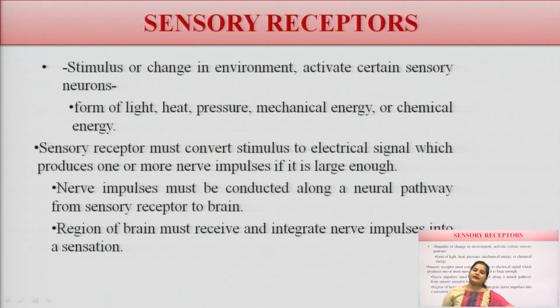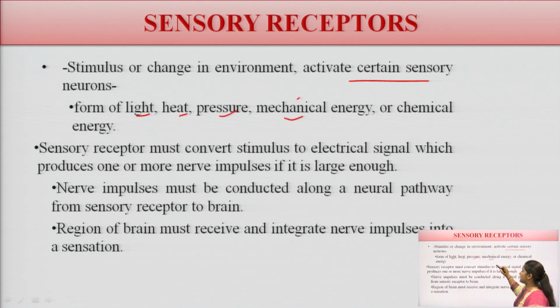Now, there are different types of receptors. There are the sensory receptors. What are sensory receptors? They respond to stimuli or changes in the environment and activate certain sensory neurons. These may be in the form of light, heat, pressure, mechanical energy or chemical energy.